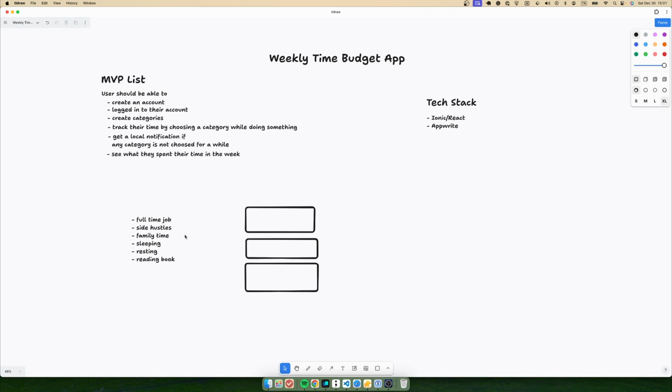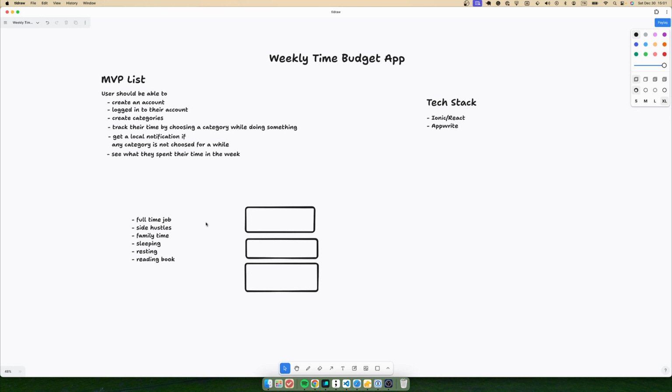So right after adding all the categories, all the things that we need to spend some time on, the application will ask us, what are you doing right now? Basically we will choose something. If we are spending our time on the full-time job at the moment, we will choose full-time job, and the application will keep track of that until you stop that job.